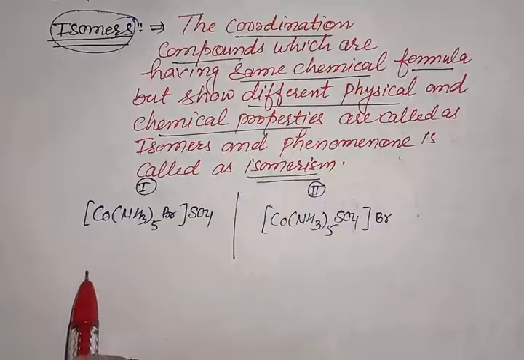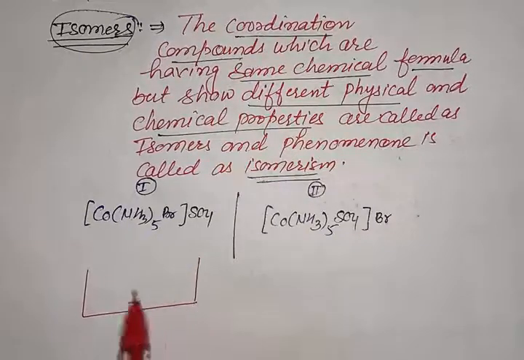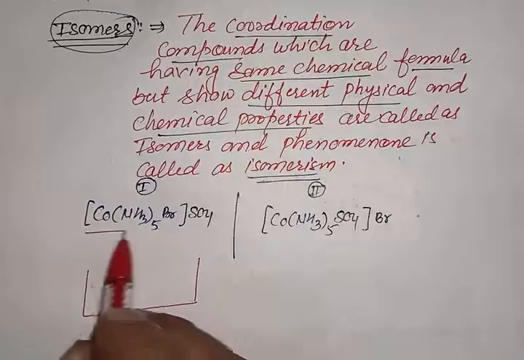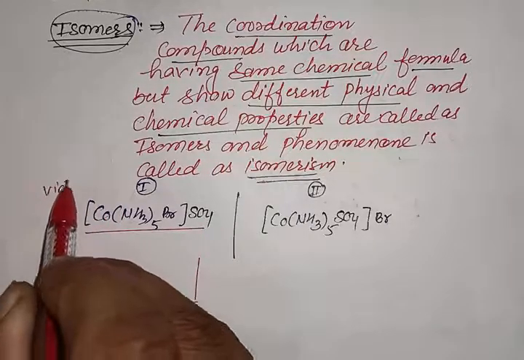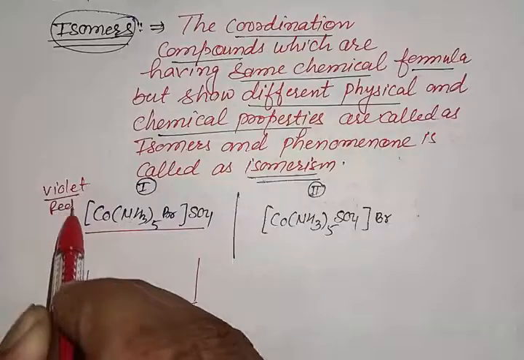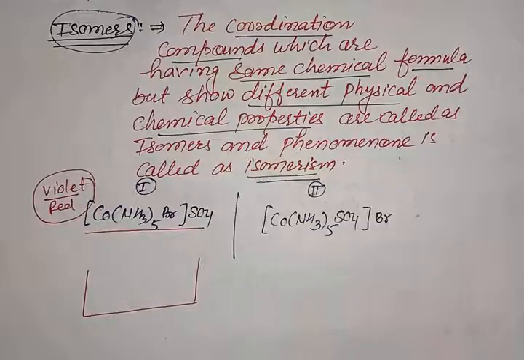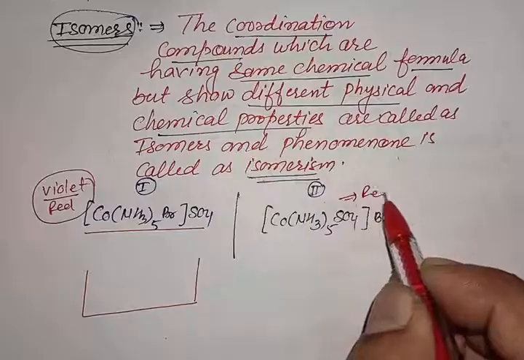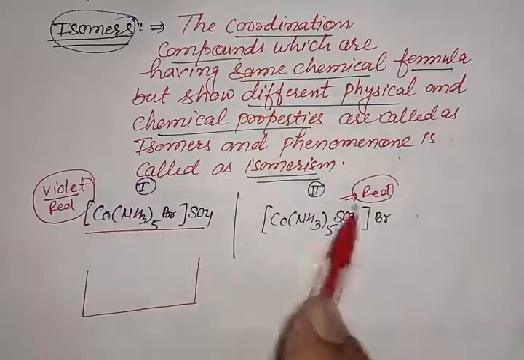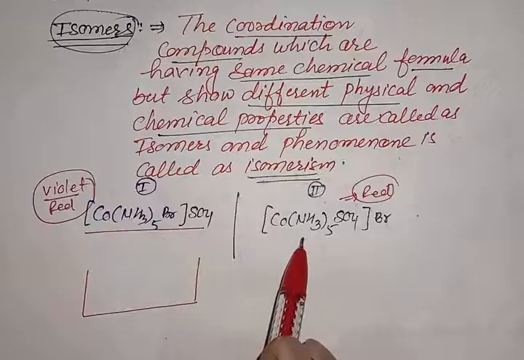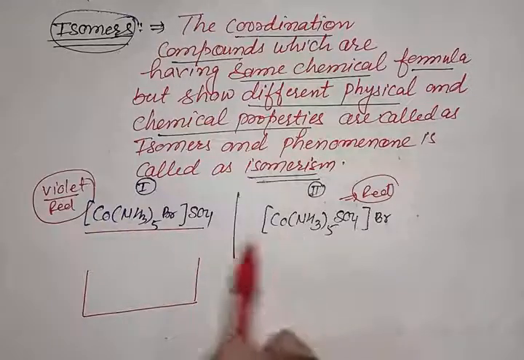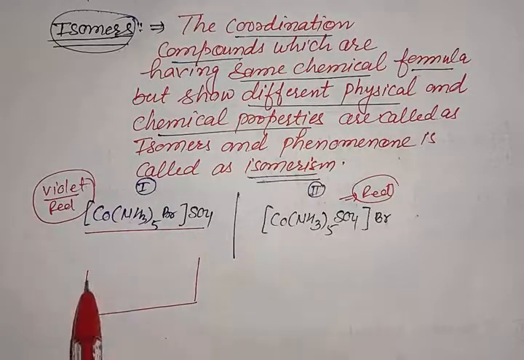If we form solutions of these two complexes, the first complex is violet red in color and the second complex is red in color. As we know that color is a physical property, and because these two metal complexes have different colors, their physical properties are different.